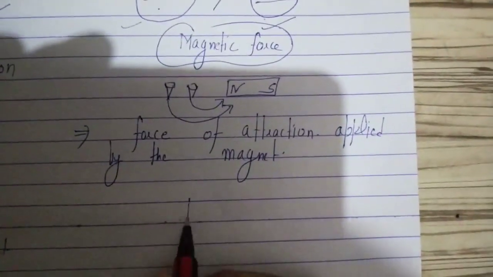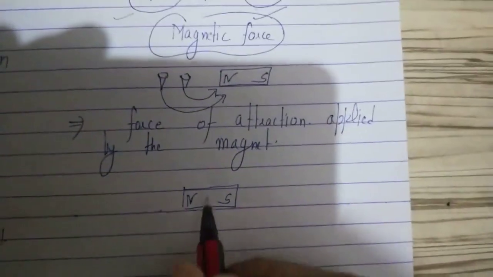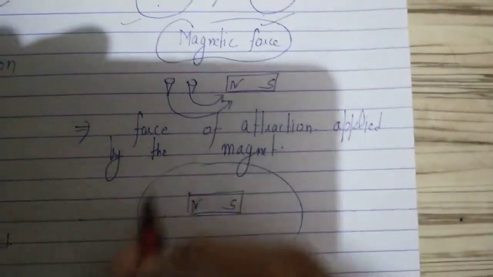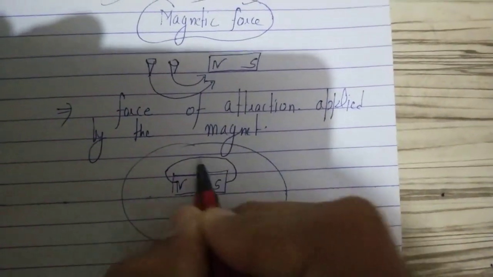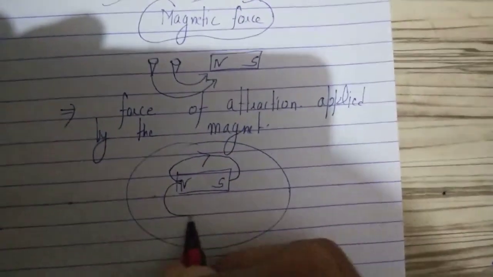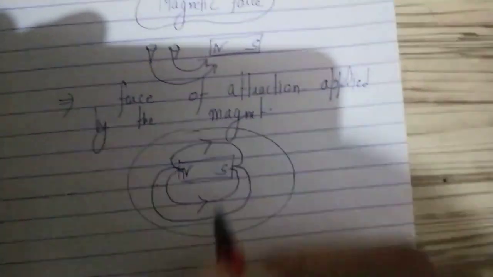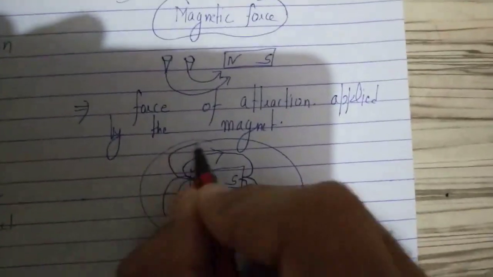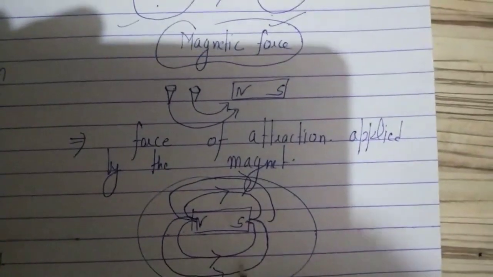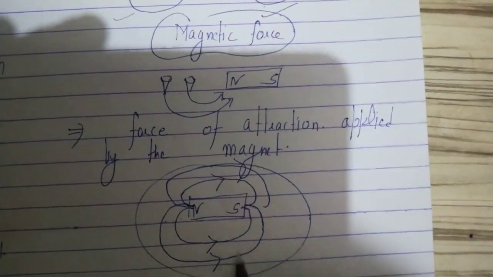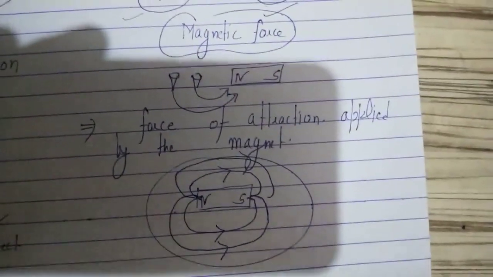You know a magnet. This is the north pole of a magnet. This is the south pole of a magnet. Around the magnet, magnetic field lines are there like this. This is the magnetic field. That means around the magnet, a magnetic field is there.